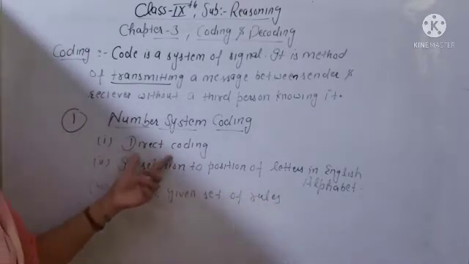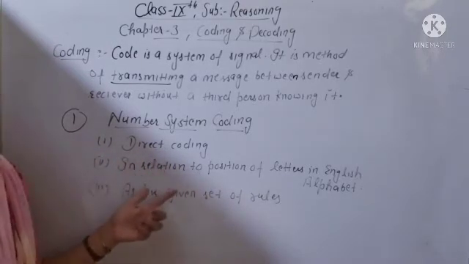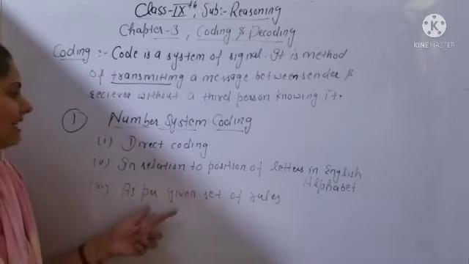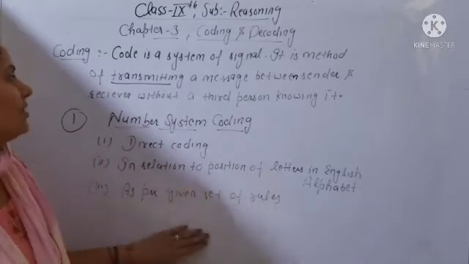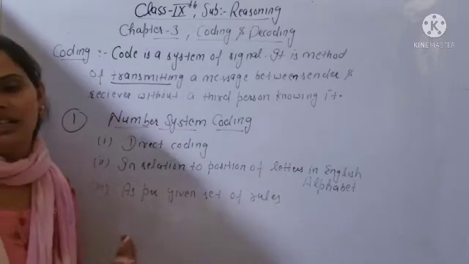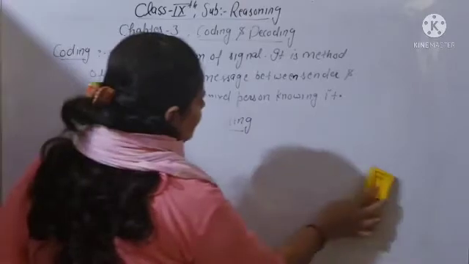So first we will do the direct coding. After that second one, in relation to position of letter in English alphabet. Third one, as per given set of rules. Clear all of you? So one by one we will start. First we will do direct coding. So in direct coding, what is given, beta? Direct coding means it will be like that.